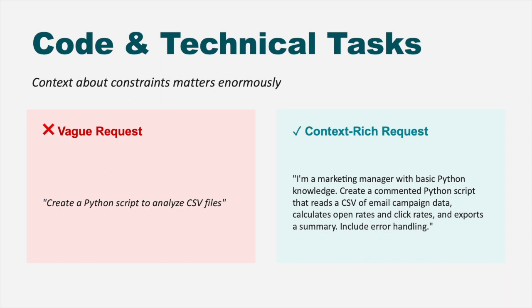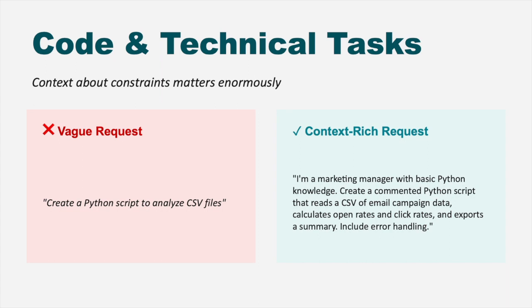They are a marketing manager with basic Python knowledge. We have described the exact data structure, what columns exist, what calculations are needed. We have asked for comments and error handling specifically because we know this person will need to understand and maintain the code. This is crucial.